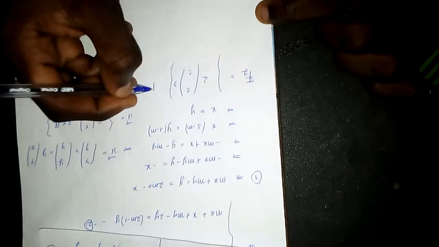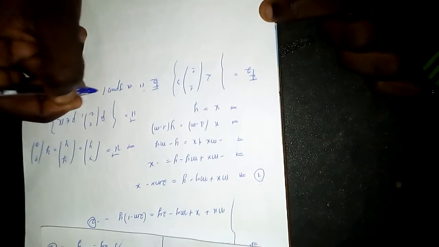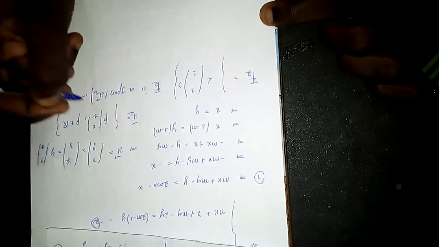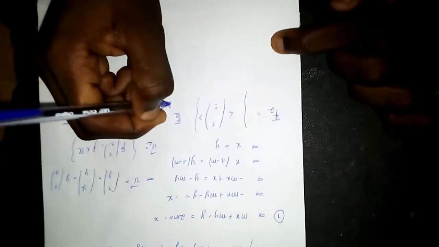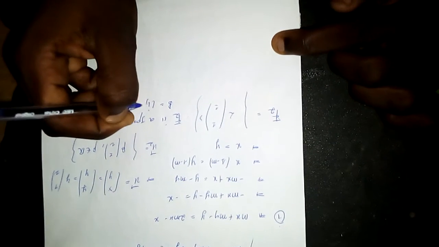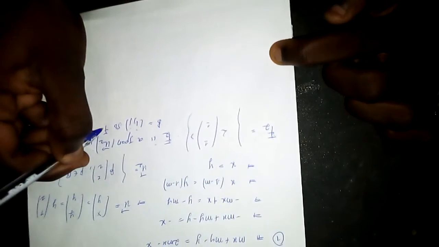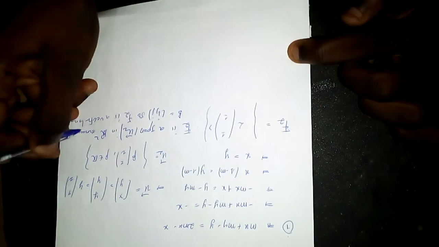So f2 is a span of u2 in r squared, since the basis of our e is this. That's why it's r squared. So f2 is a vector line.